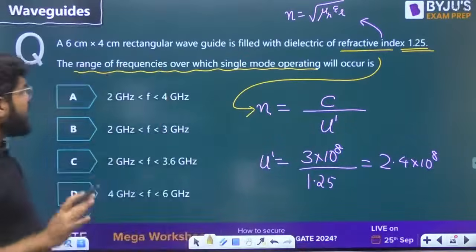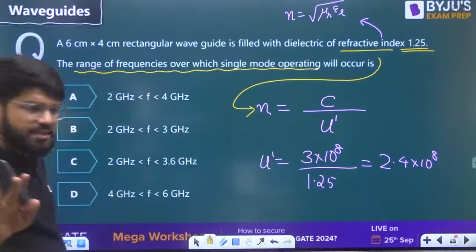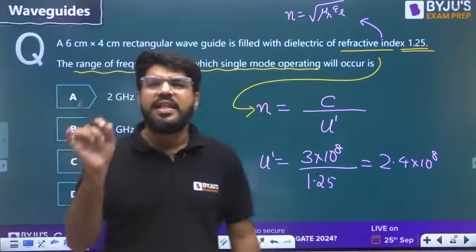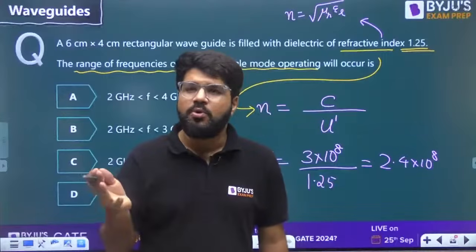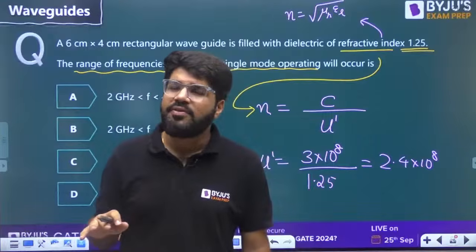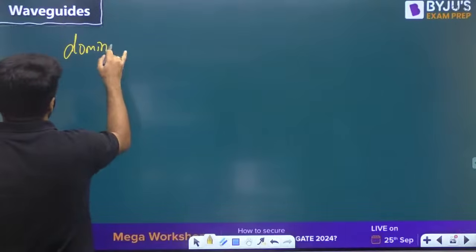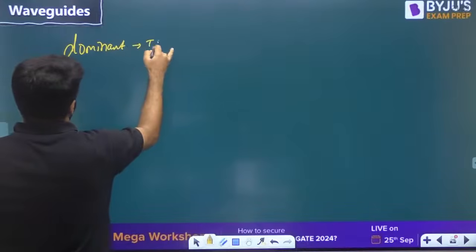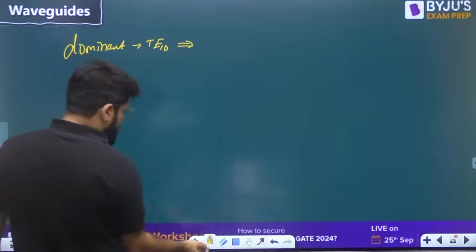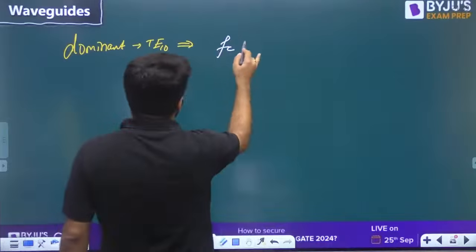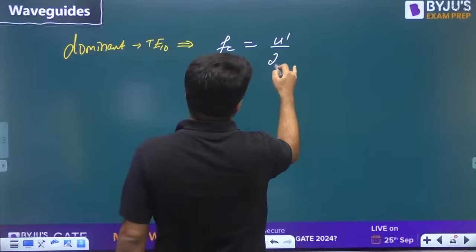Chalo, now I'll explain the range of frequency for single mode operation. The mode having the lowest cutoff frequency is the dominant mode. What is the dominant mode for a rectangular waveguide? TE10. So let's start with the dominant mode. The cutoff frequency formula is u dash by 2a.